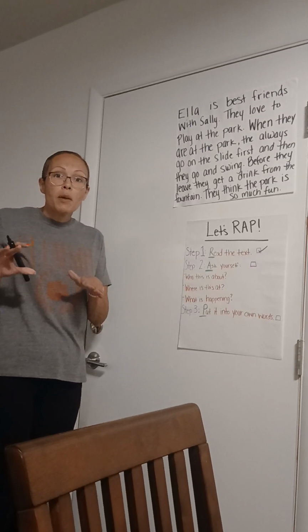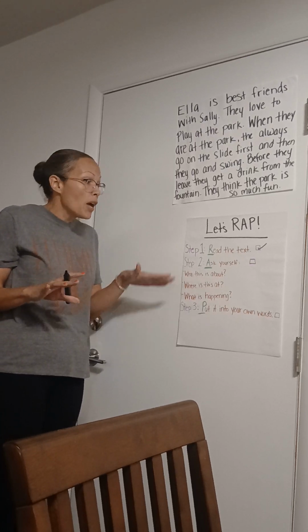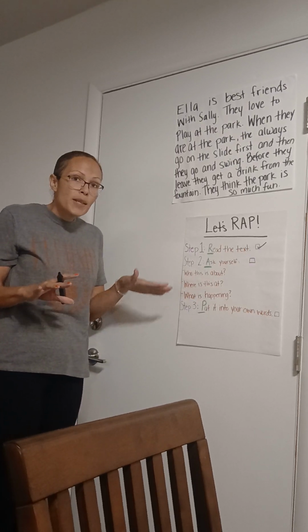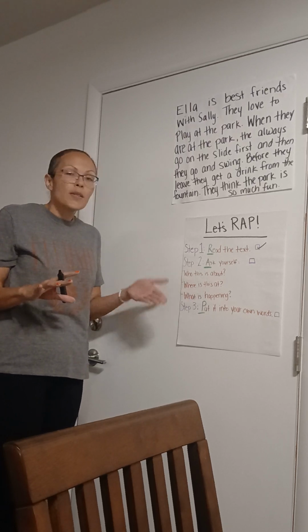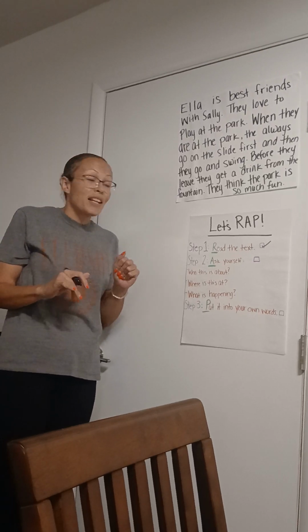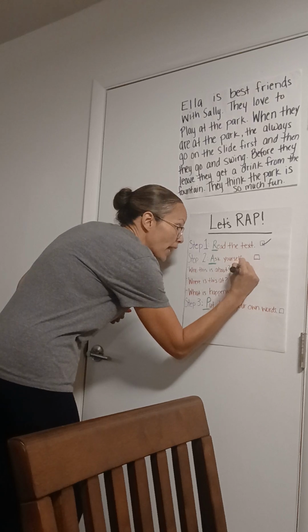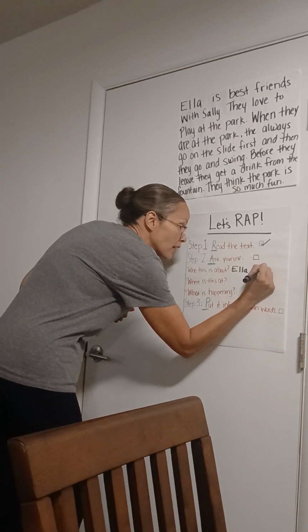Now, the next thing I want you to do when you are doing this individually is to ask yourself a couple of questions. The first one is, who is this about? Can anybody tell me who this is about and help me out? Ella and Sally. You're right, this is about Ella and Sally. So I'm going to come down here and make a little note. Who is this about? Ella and Sally.